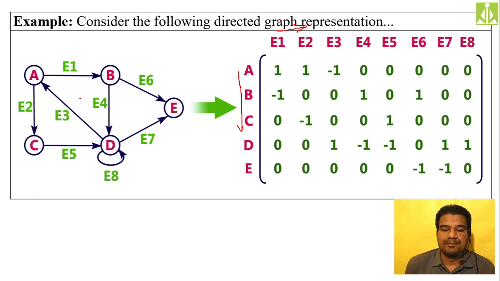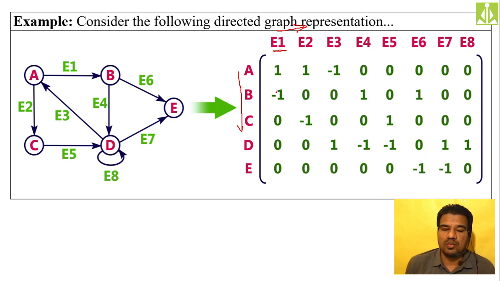So whatever edge and whatever vertex we are selecting, if there is a direct outgoing link, that edge, whatever edge we have considered, if that edge is the direct outgoing link, then we put 1 over there.